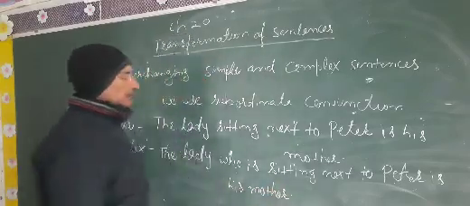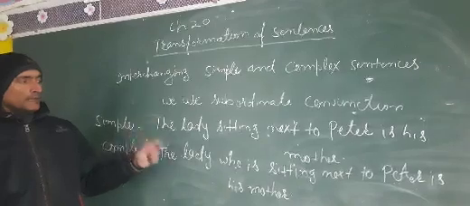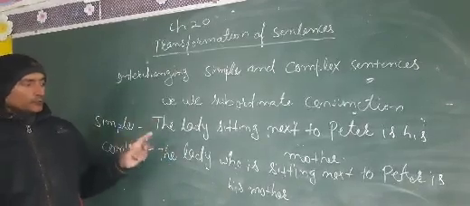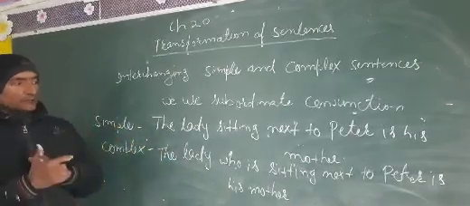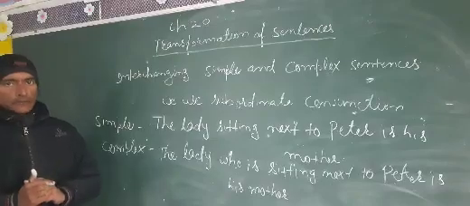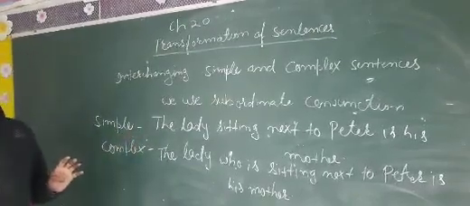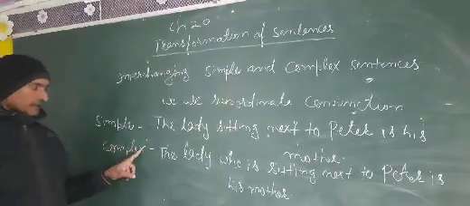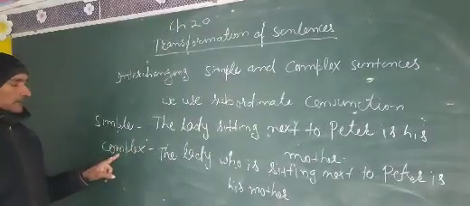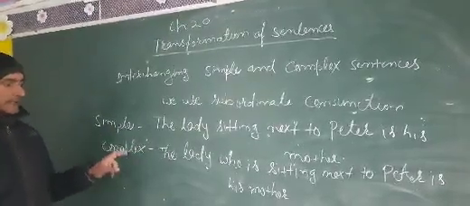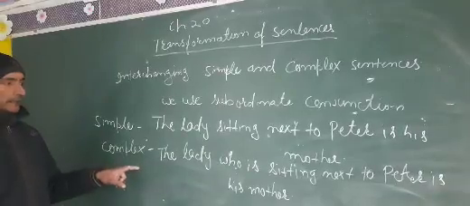Now let me tell you, my dear students, in a complex sentence we can use three different clauses. First is the noun clause, second is the adjective clause, and third is the adverb clause.